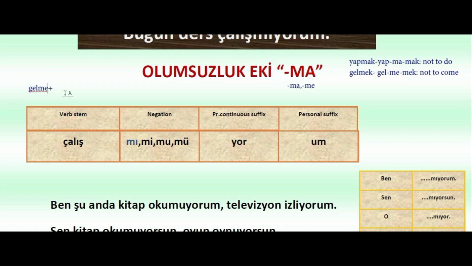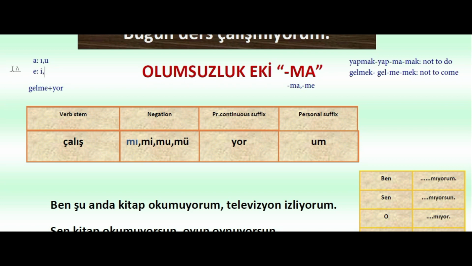So to say not coming, we could normally say gelmeyor. But in the previous part, we talked about the irregularity when the verb stem ends with a or e, and we add yor: we change a and e to other vowels. A changes to ı or u, and e changes to i or ü.